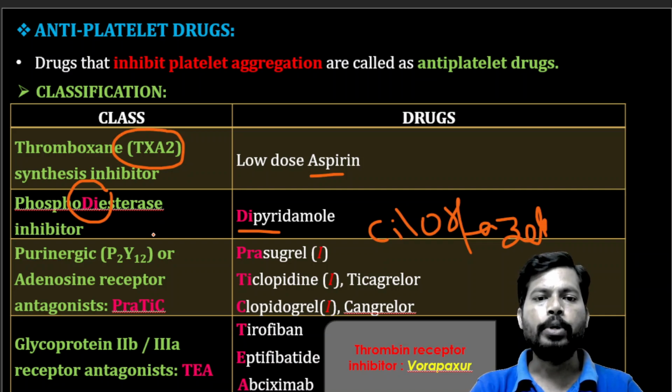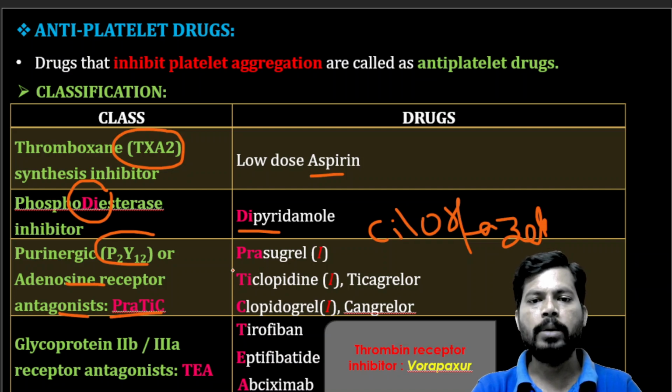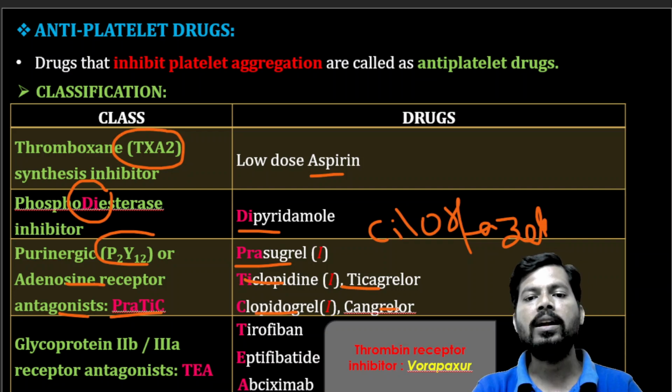Next, P2Y12 purinergic receptor or adenosine receptor blockers, with a trick: PRATIK. P means prasugrel. TI means ticlopidine. Again TI means ticagrelor. C means clopidogrel as well as cangrelor.